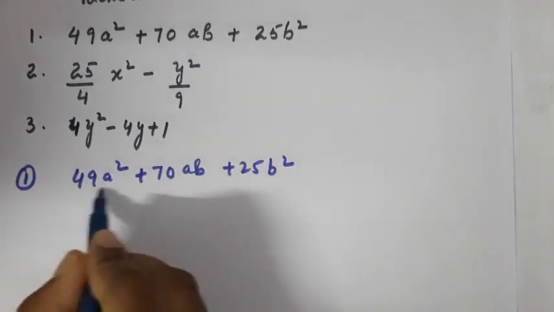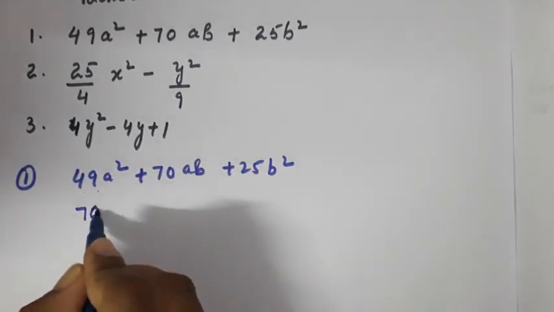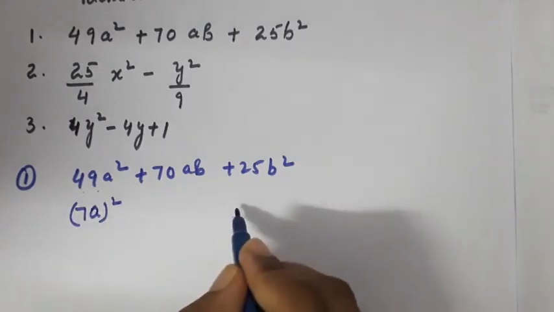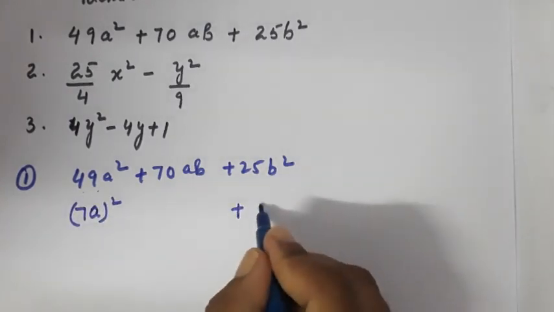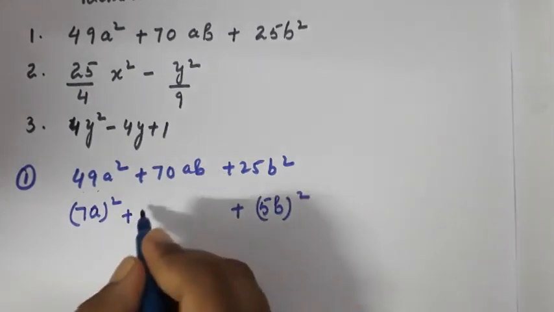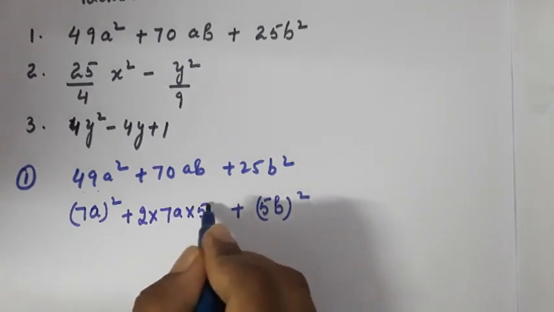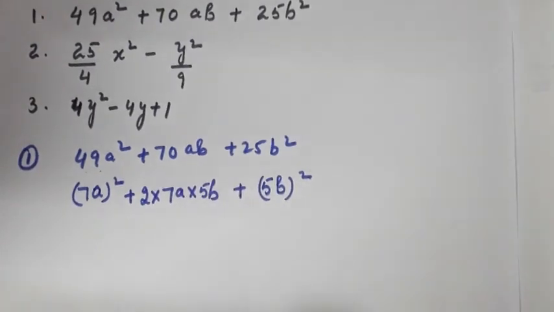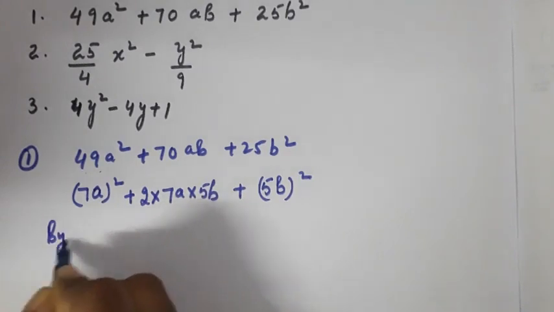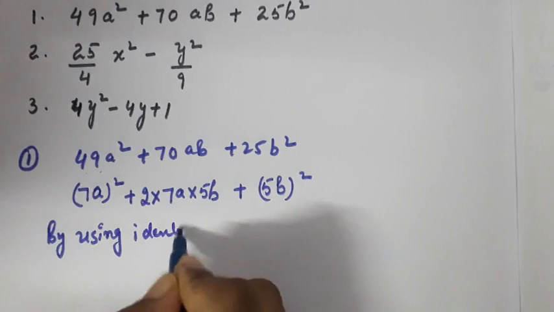Okay, so we can write 49a square like 7a whole square, and this thing I can write 5b whole square, and this 70 I can express as 2 into 7a into 5b. So by using the identity, which identity?